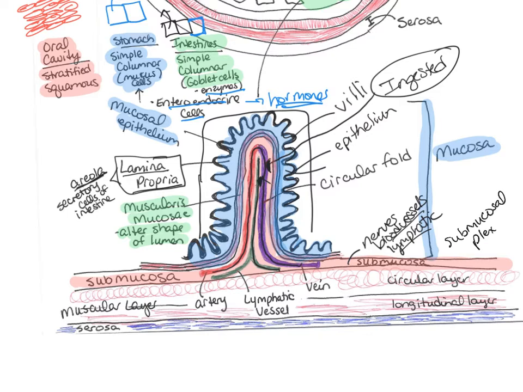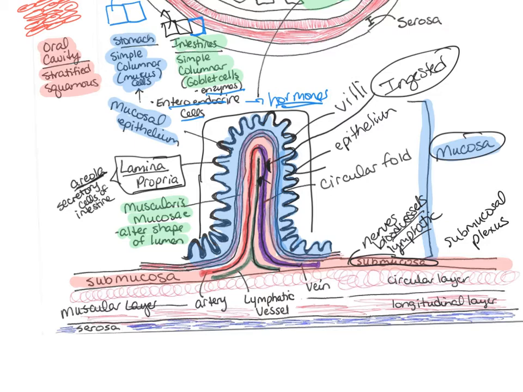So this plexus is going to innervate the submucosal layer as well as the mucosal layer. It will detect any sensory information that it needs to detect, and it will also send commands to the muscularis mucosa to alter the shape of the lumen, from like the parasympathetic nervous system.